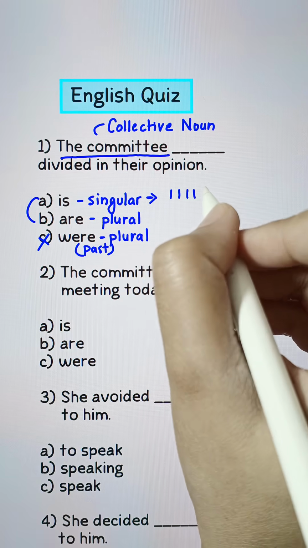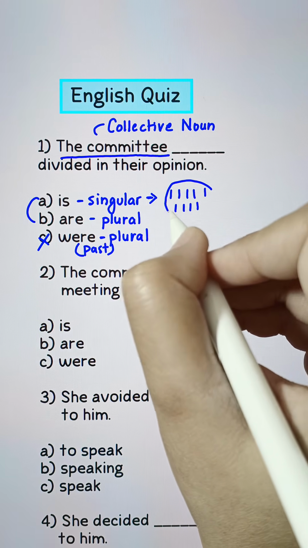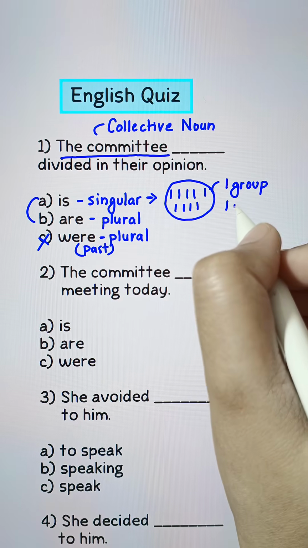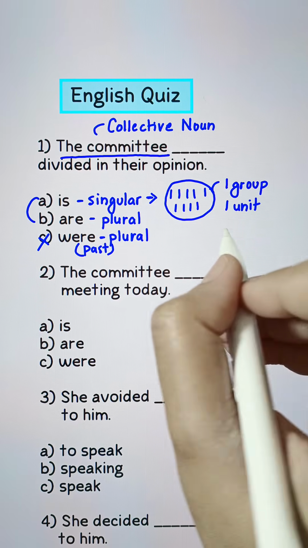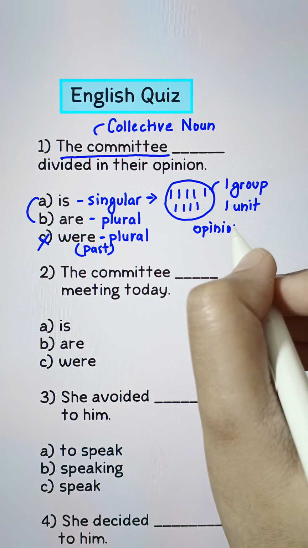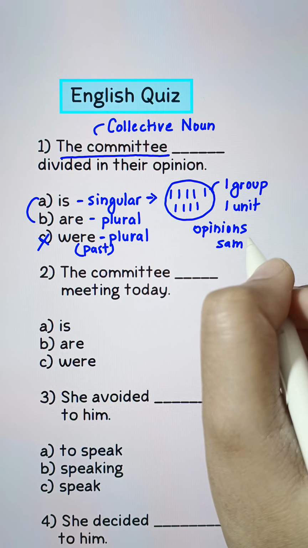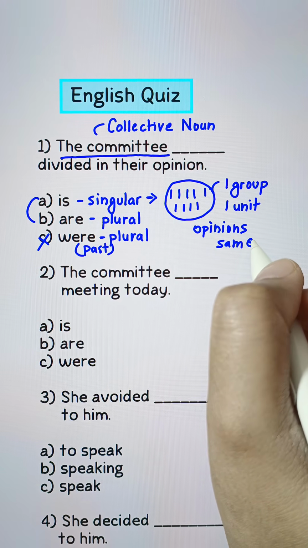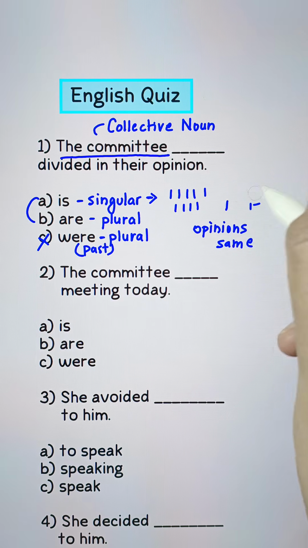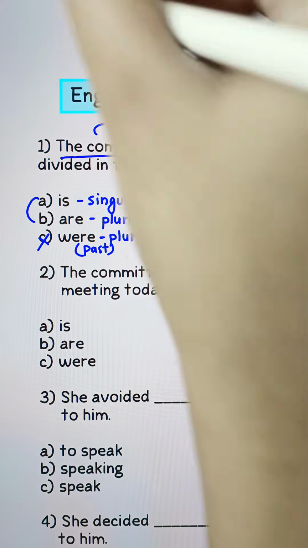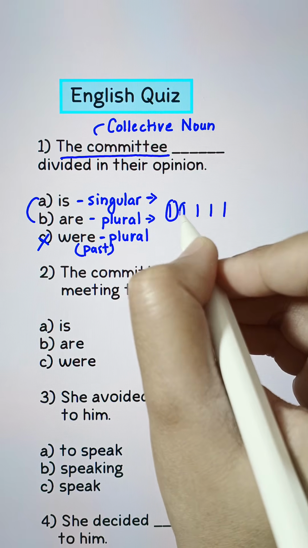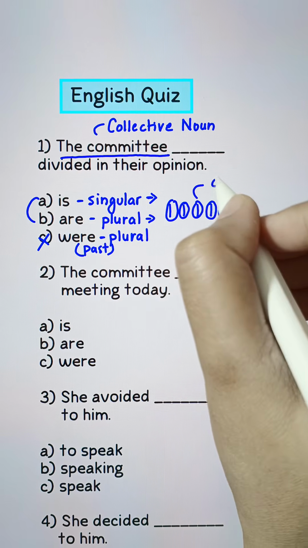They act singular when all the committee members together act as one single group, one unit, which means all the members of the committee have one single opinion. Their opinions are same. On the other hand, the committee acts as plural subject when each member has some different views.